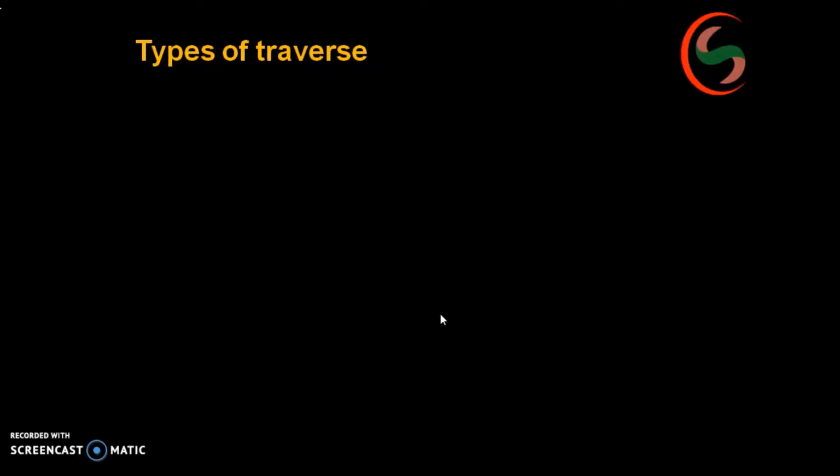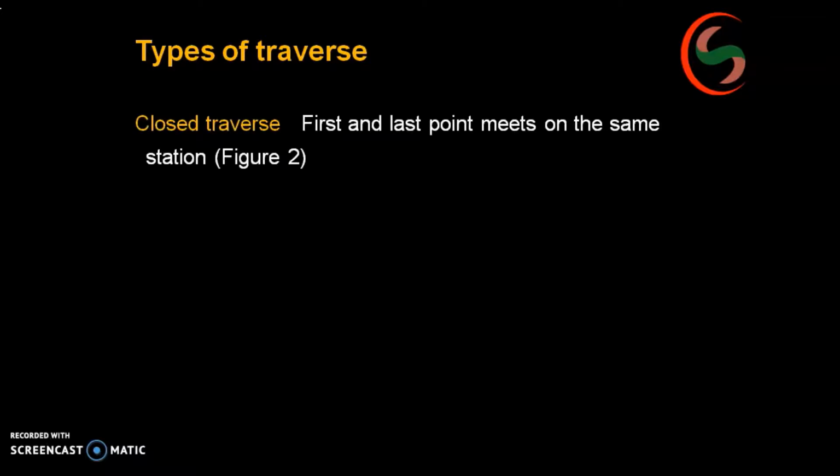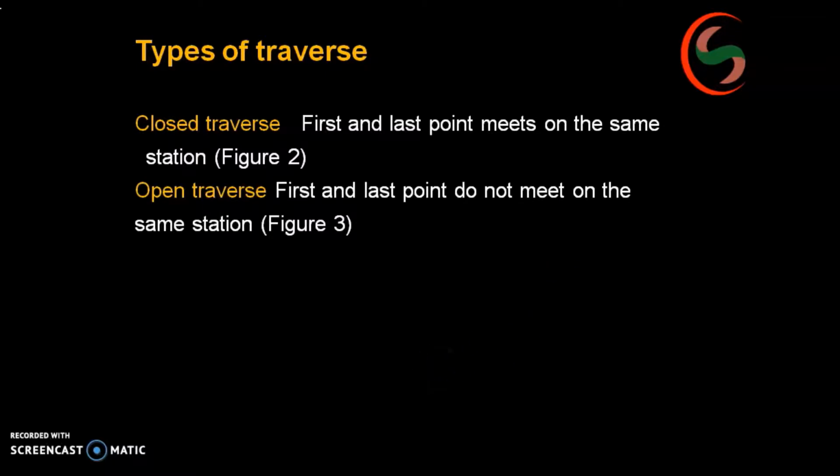Types. What are the types of traverses? Closed traverse and open traverse. Now, if the first and last point meet on the same station, that is nothing but a closed traverse. And if the first and last point do not meet on the same station, it is open traverse.